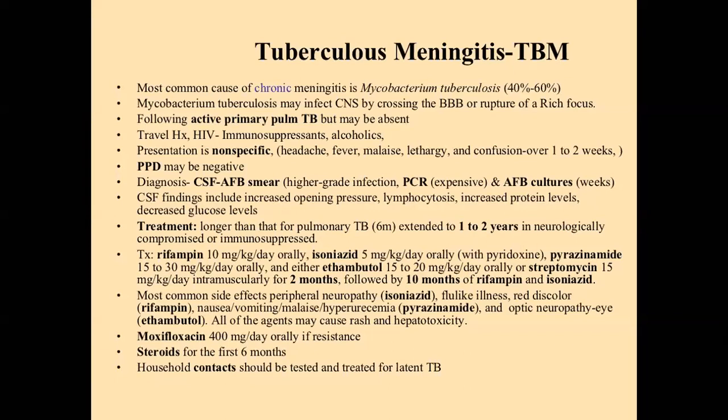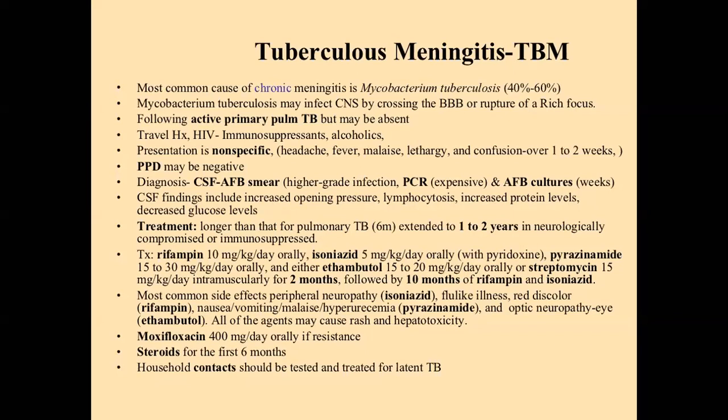The CSF findings of tuberculosis meningitis: the opening pressure is normal, with increased lymphocytic WBC count, increased protein, and decreased glucose level.